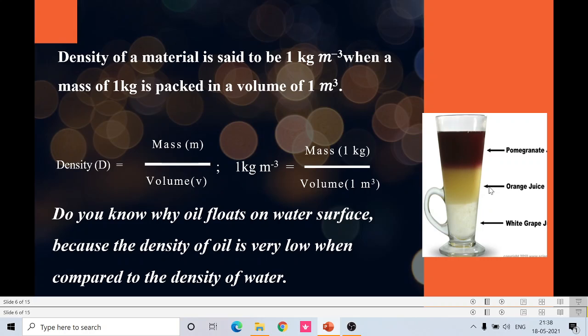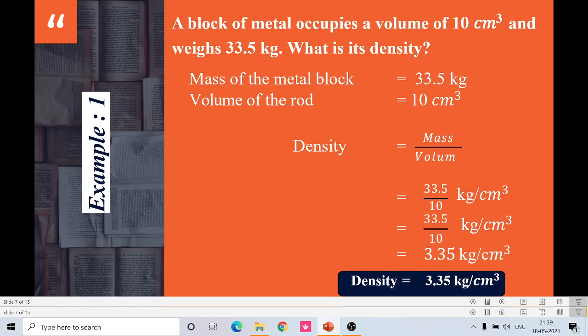Similarly, orange juice is less dense than the white grape juice. That's why it floats over the white grape juice. So there are three different layers formed because of the difference in density of the substances. So let us see the first example.